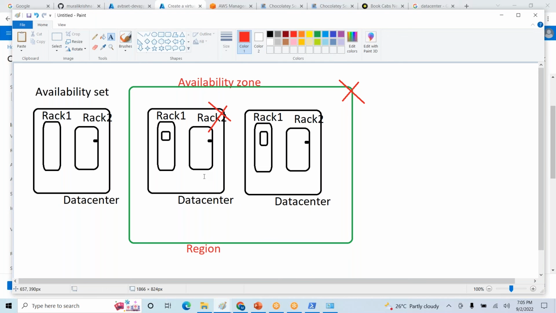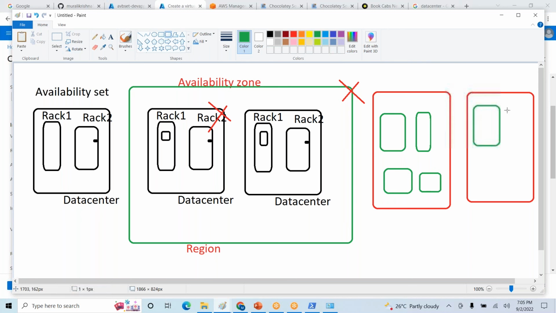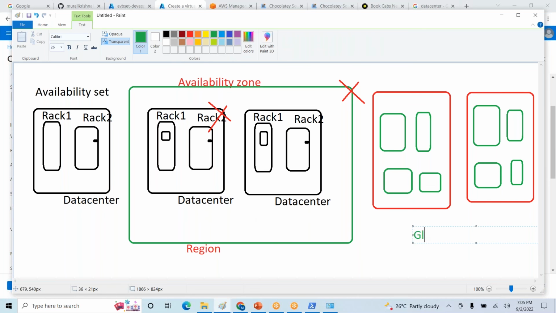Currently we are maintaining one region with multiple data centers, placing our application in multiple data centers in a single region. Instead of that, we can create multiple regions. Each region will have multiple data centers. Here we can call it global regions.